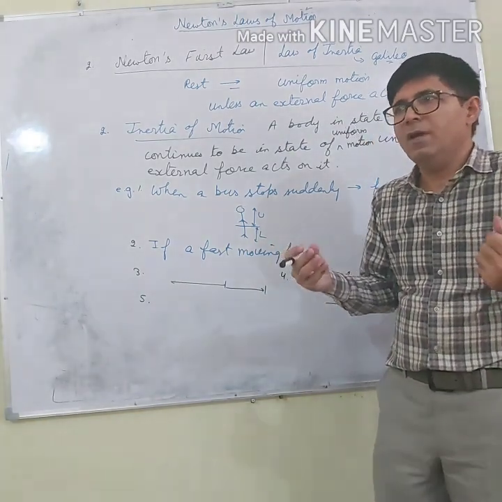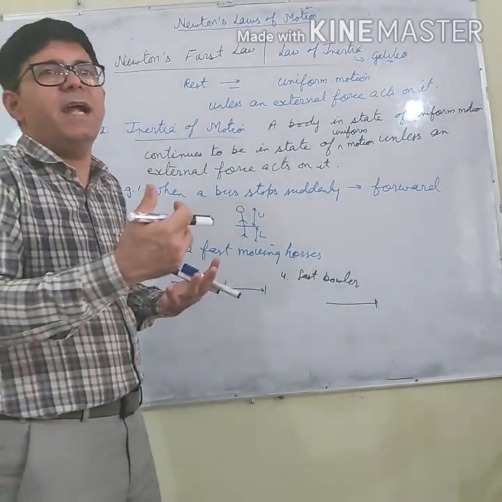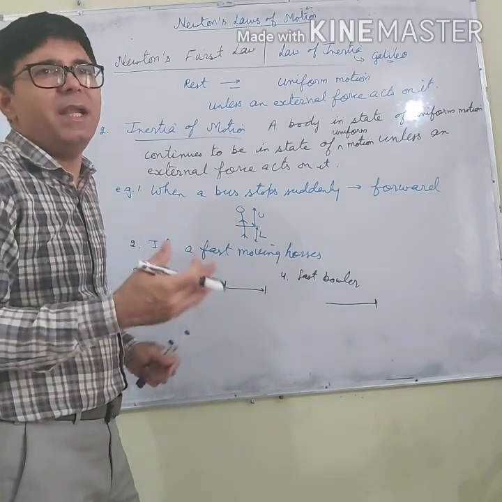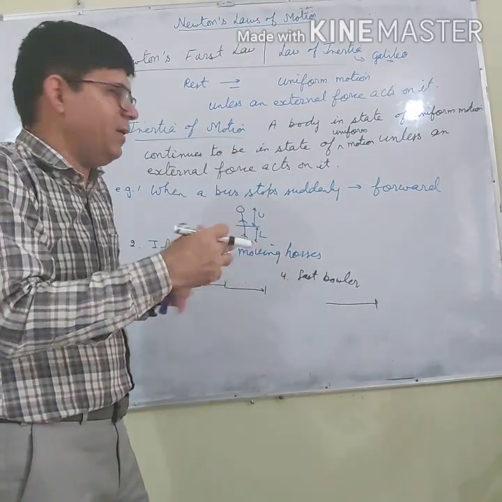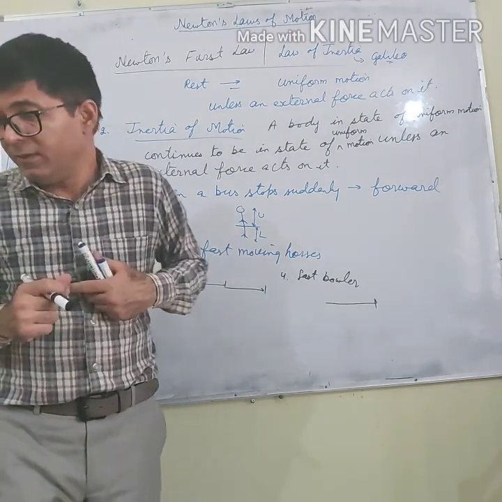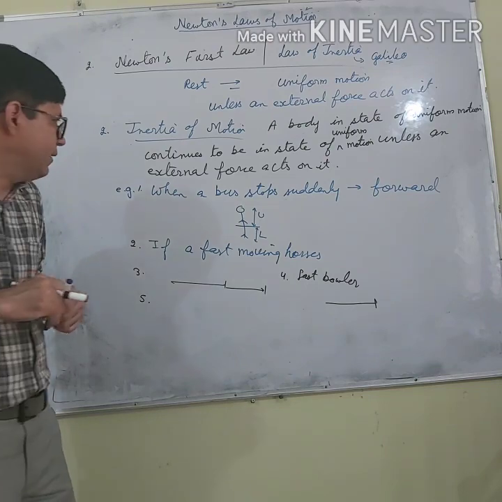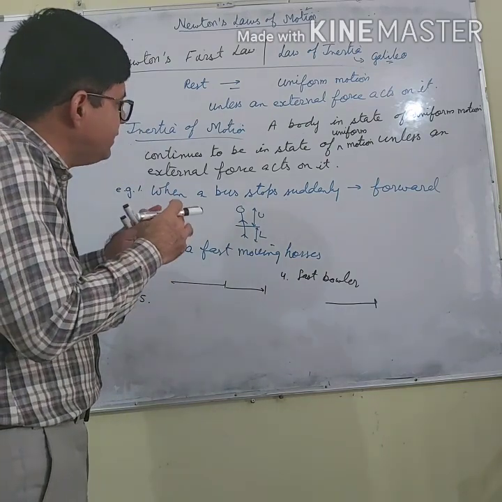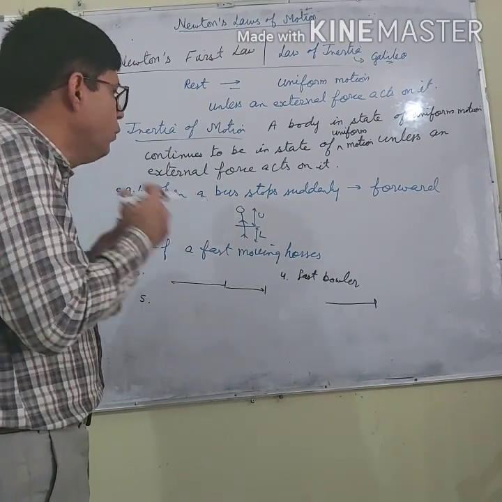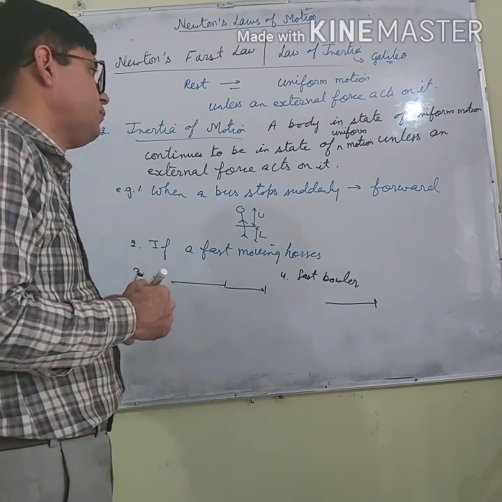It is because if the brakes are applied suddenly, there are chances that the luggage can move forward. So in order to prevent it from moving forward, we tie the luggage. I think these examples clearly indicate that inertia of motion is used in these examples.